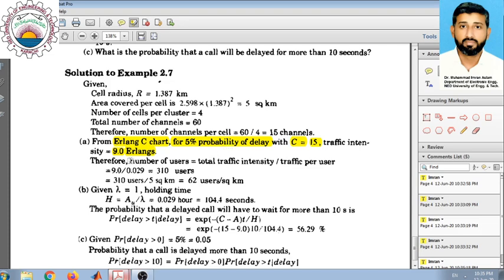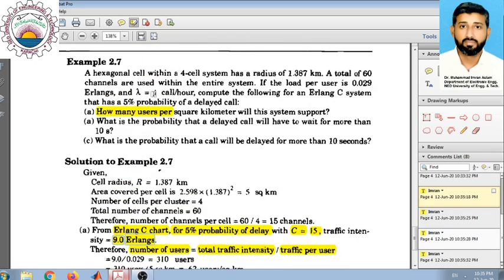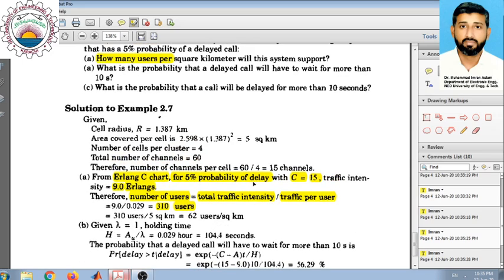As we are interested in calculating the number of users, we can calculate it by dividing the total traffic intensity by the traffic intensity per user. So the total traffic intensity we have calculated from the Erlang C chart is 9, and the per user traffic intensity is already given in the problem, which is 0.029. So this approximates the number of users to be 310 users in this entire area. So this is the number of users present in the cell, which has an area of 5 square kilometers.